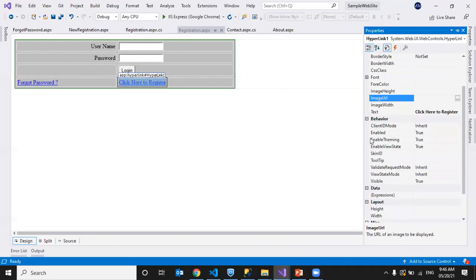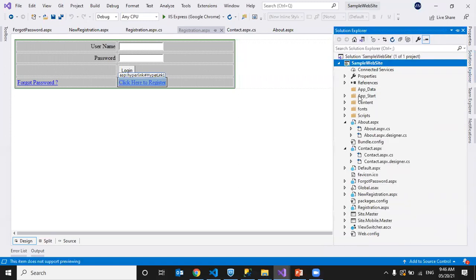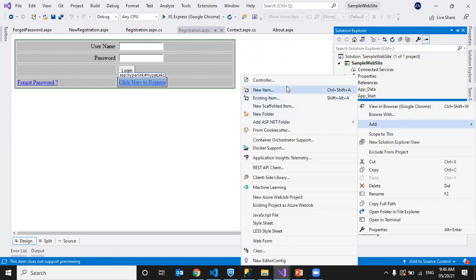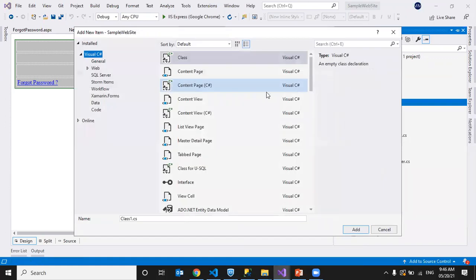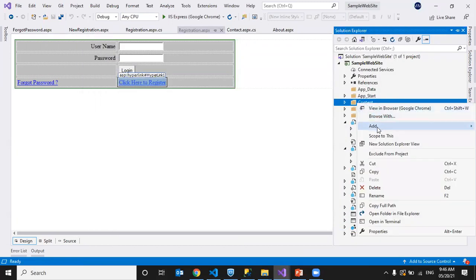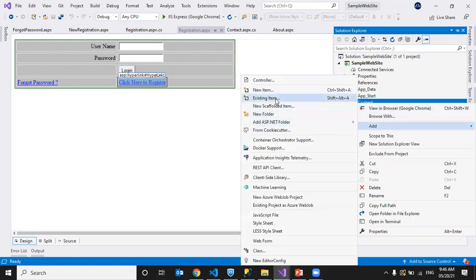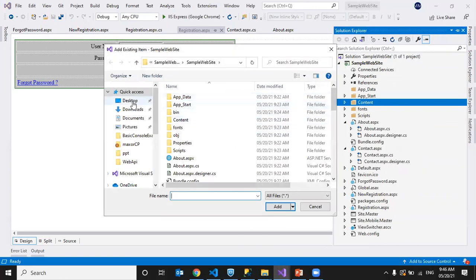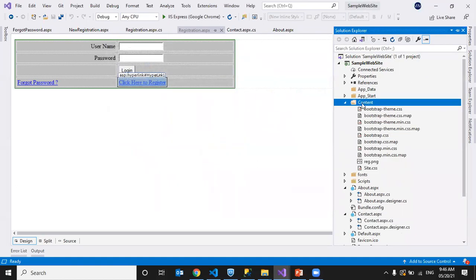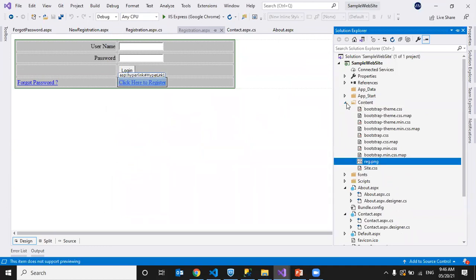So first I'll add the image to the content folder, add new item, sorry, add existing item. So I just selected that. So it added under content.